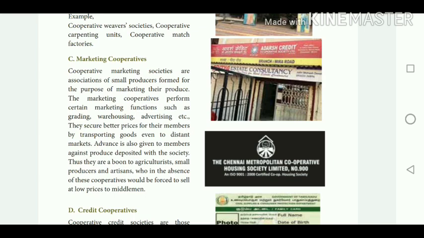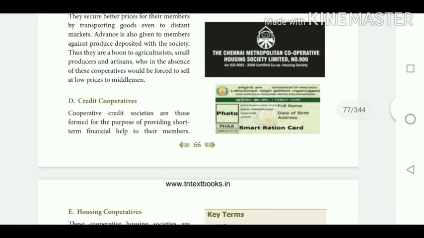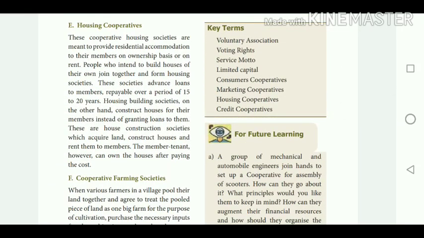Then credit cooperatives. In credit cooperative societies, some short-term and long-term funds are available to the members. For example, agriculturists, artisans, industrial workers, salaried employees, all of them get credit facilities from this type of cooperative society. And the next one is housing cooperatives. The word itself says it is given as a housing loan. Housing loans are provided to the members of the cooperative society for residential accommodation, on an ownership basis or on rent.